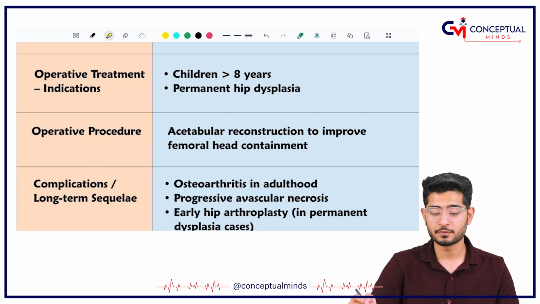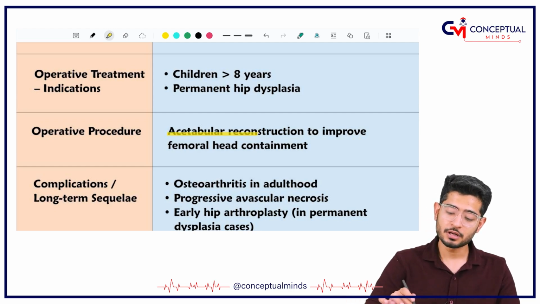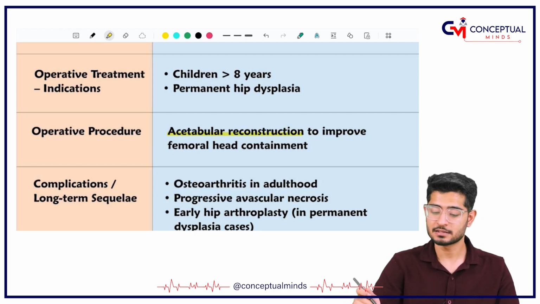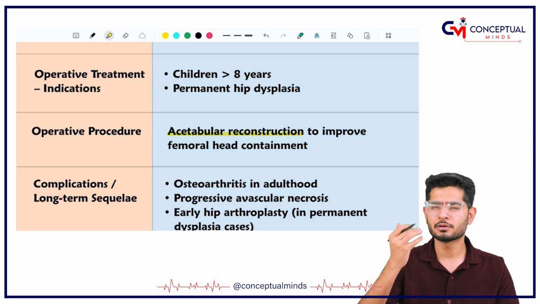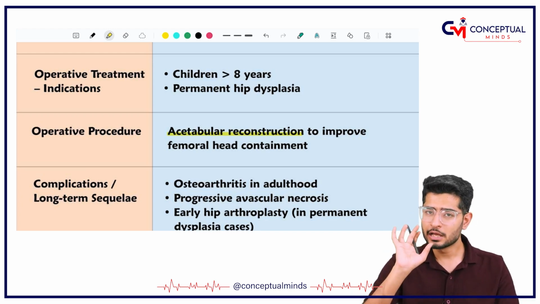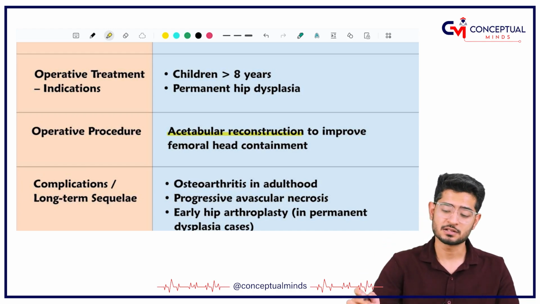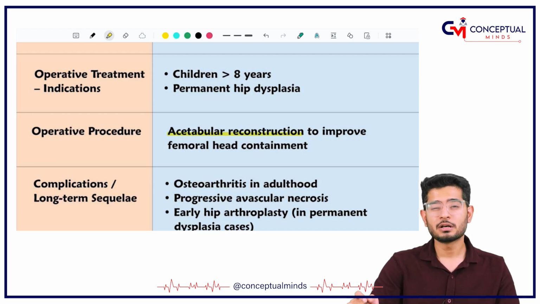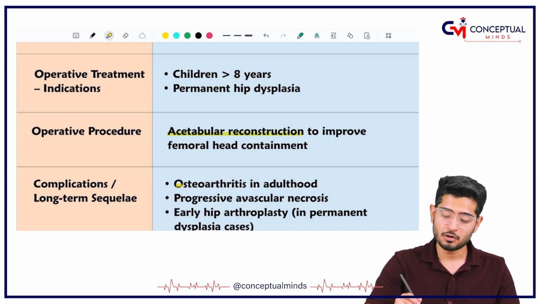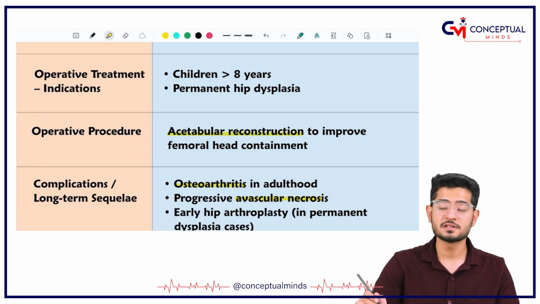What is the operative procedure? We do the acetabular reconstruction. We reconstruct the acetabulum to improve the femoral head containment. But in adulthood, these patients present with osteoarthritis and progressive avascular necrosis, and if it is a permanent dysplasia case, we have to do an early hip arthroplasty.